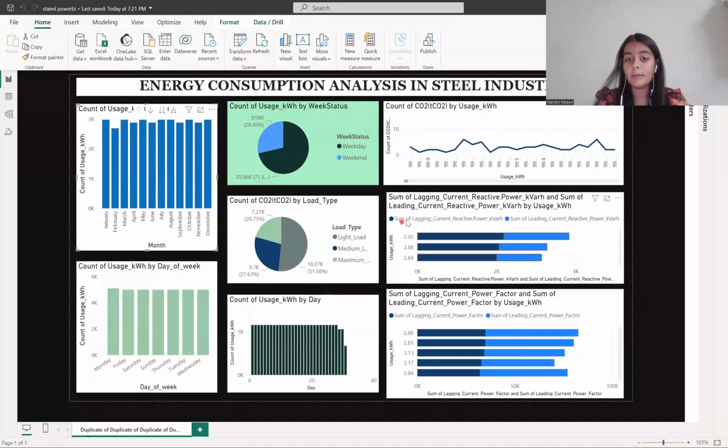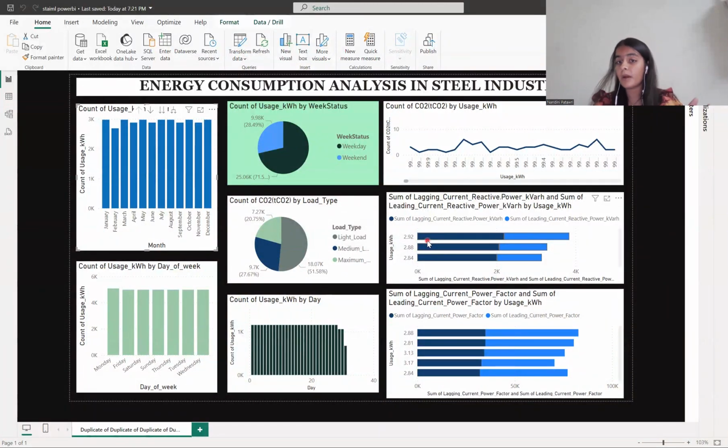So taking the sum will help us, and as we can see, the light blue color shows the sum of leading current reactive power, and the dark blue shows the lagging current reactive power. So we can conclude here that for a particular consumption of energy, the sum of leading current is more than the sum of lagging current.